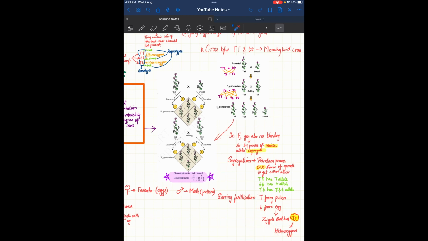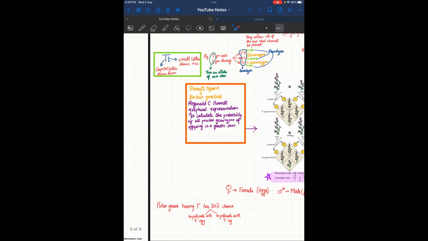It has a 50% chance to go into whichever gamete it wants. If it gets big T from the pollen and from the egg, then it will become big T or small t. It does not matter, it's just the process. Now if this is the case, then it is heterozygous, big T small t, but the phenotype is tall.